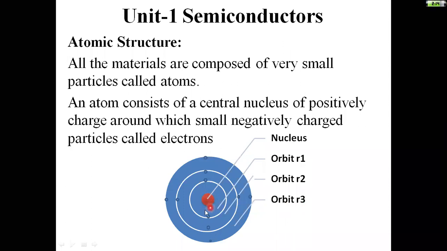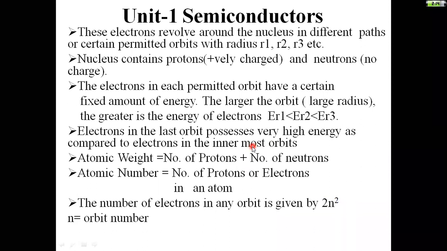Along with this, in each and every orbit, some charge carriers are there. Those charge carriers are electrons. These electrons revolve around the nucleus in different paths or certain permitted orbits with radius r1, r2, r3.